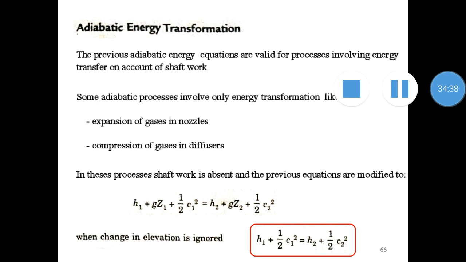We have changed our energy equation on the basis of the flow equipment we are considering in our study of compressible fluid flow analysis, and we have finally reached a general form of the energy equation, which can be directly used in analyzing flow equipment like nozzles and diffusers. So that equation is h1 plus half c1 square is equal to h2 plus half c2 square, or generally h plus half c square is equal to constant value. This is generally considered to be the adiabatic energy equation.